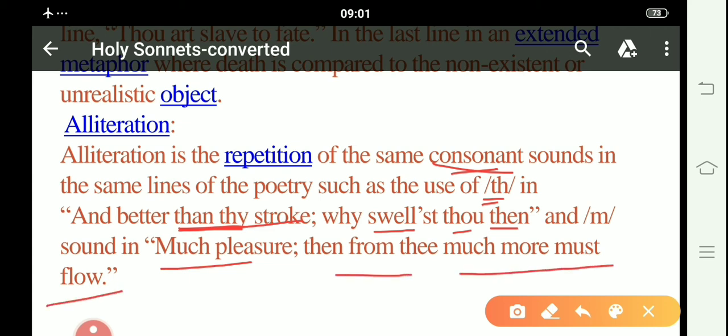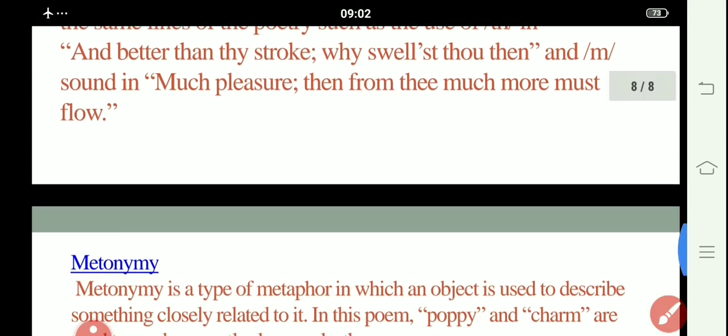So alliteration is the repetition of the consonants in a particular line. In a single line, there is a repetition of the consonant sounds. So here the repeating th sound in this particular line: then and thy. Then the next line, thou and then, the repetition of th, and the m consonant repetition in "much more must." So here are the repetitions of particular consonants in these lines. So John Donne also used alliteration.